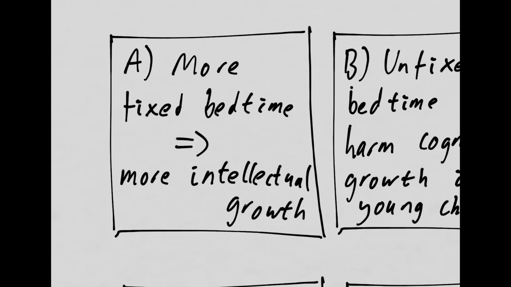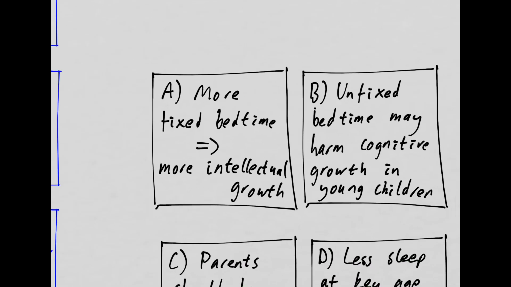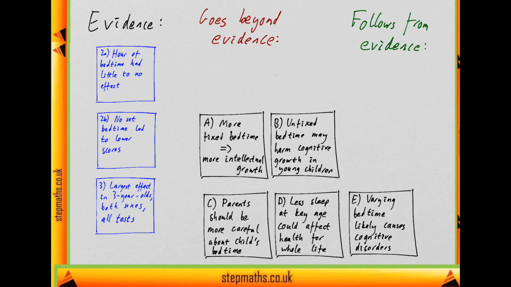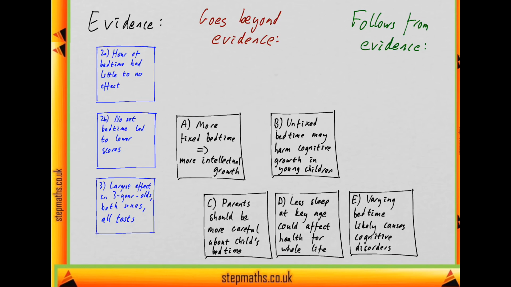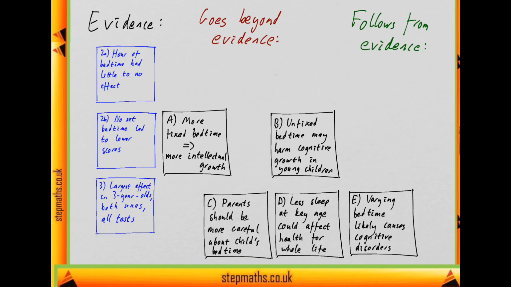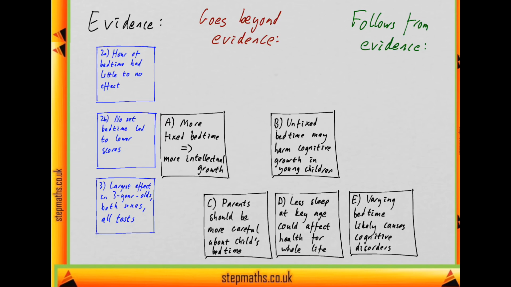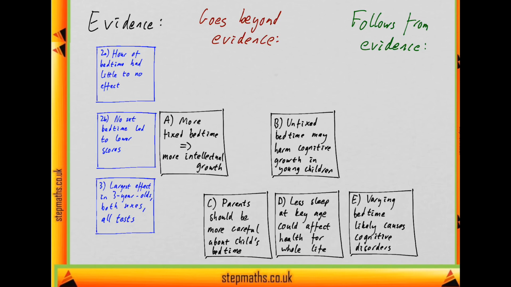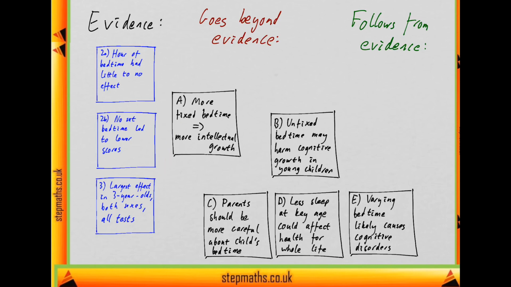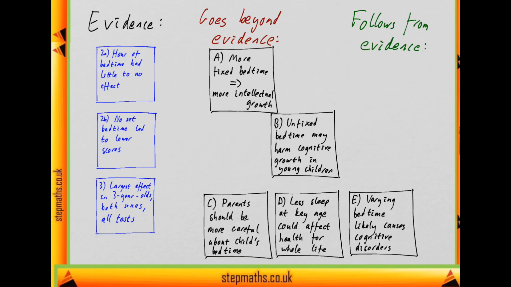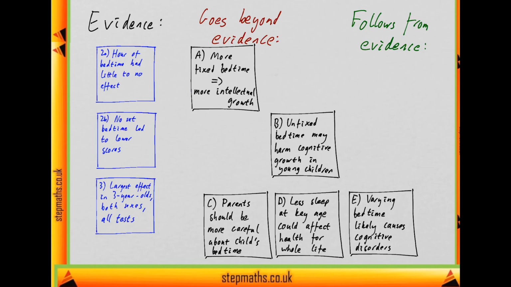A says that the more fixed the bedtime routine, the better the intellectual development. Is that something that follows from the evidence, or does it go beyond it? Well, if we look, the evidence only says that having no set bedtime led to lower scores. It doesn't say that the more fixed your bedtime, the higher your scores are. So the evidence is only talking about what happens in the worst cases. So it looks like A goes beyond that evidence. So we'll put A in that column.